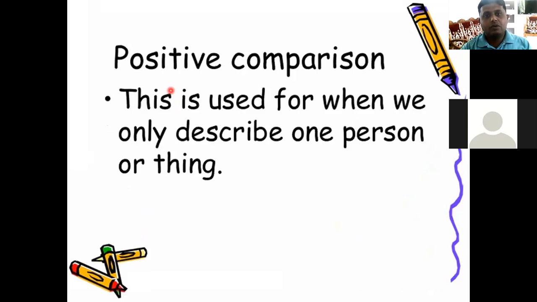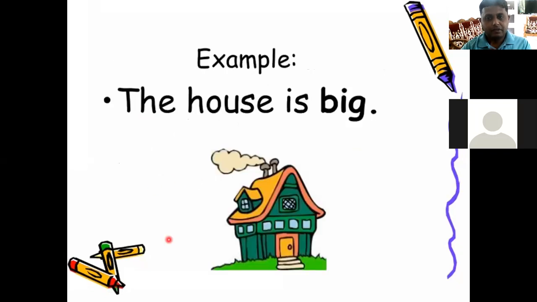Let's go towards the first type, that is positive comparison. The positive comparison is used when we only describe one person or thing, just a single person, solo person or something, right? For example, see, a single comparison is that the house is big.